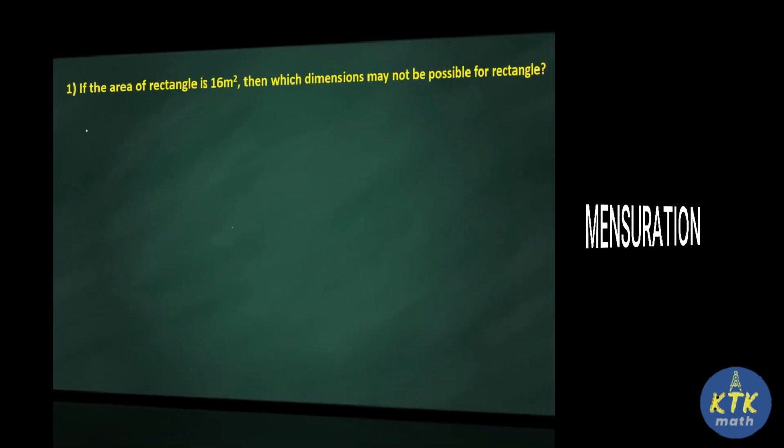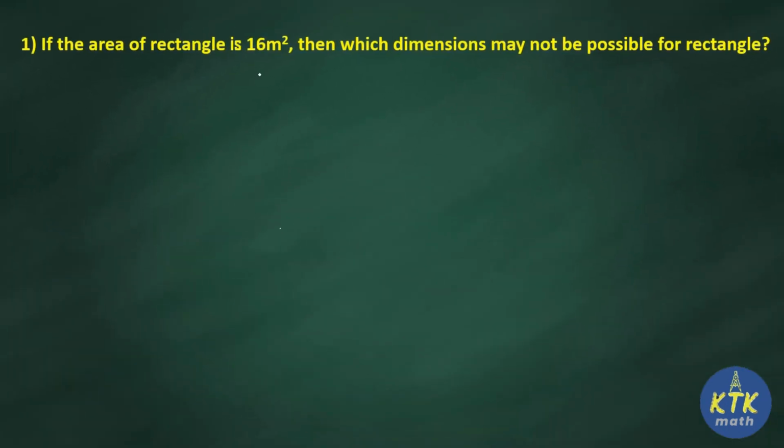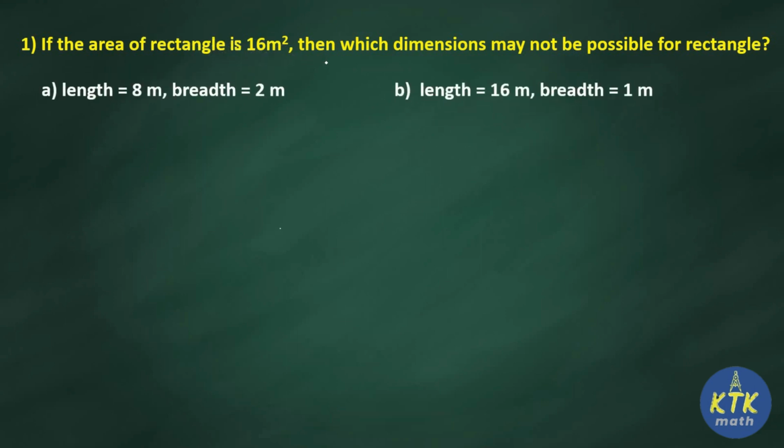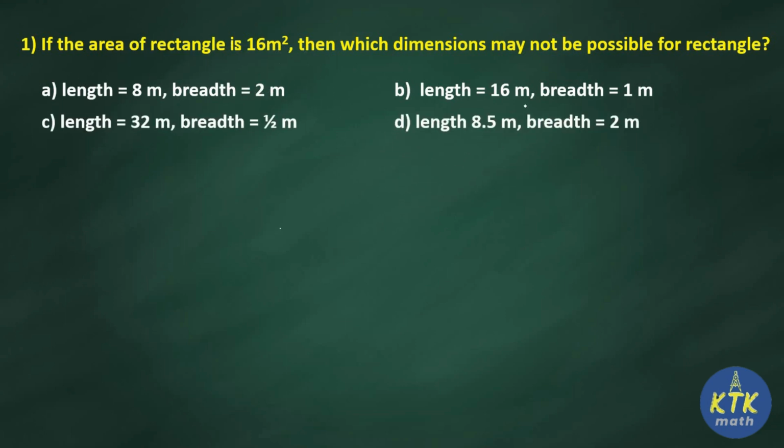First question: if the area of a rectangle is 16 meters square, then which dimensions may not be possible for rectangle? So this question is based upon rectangle. We'll observe the options there. Length, breadth is given for options A, B, C and D. So we need to identify which of these rectangle is not getting the area 16 meters square, because look at the question, they mentioned may not be possible.